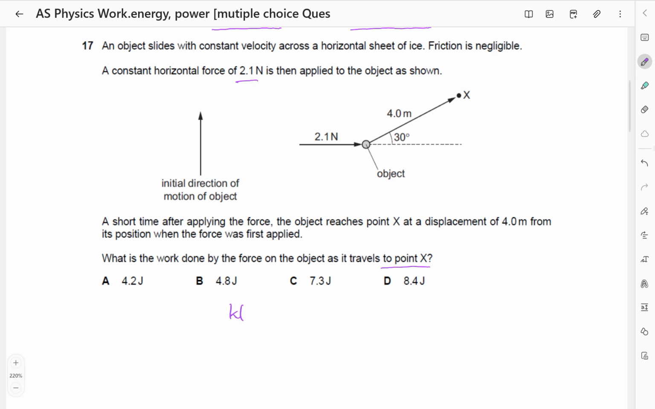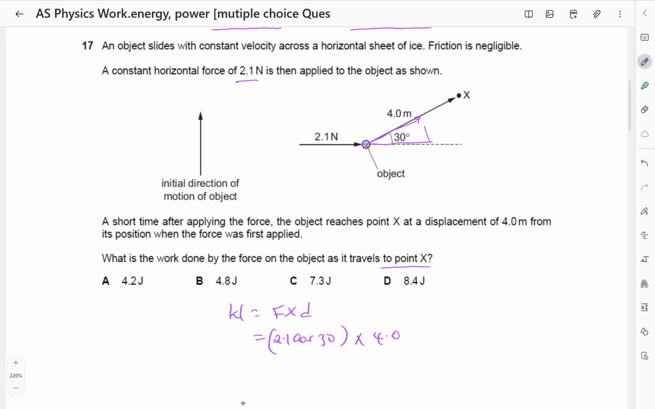So we know that work done is equal to force times displacement in the direction of the force. The force is going to still be 2.1, but this time we are going to resolve the force. The force is in the horizontal, so I'm going to resolve it in the direction of the distance. So it will be 2.1. When I resolve from the horizontal to the direction of x, it will be cos, so that will be cos of 30, then times 4.0.